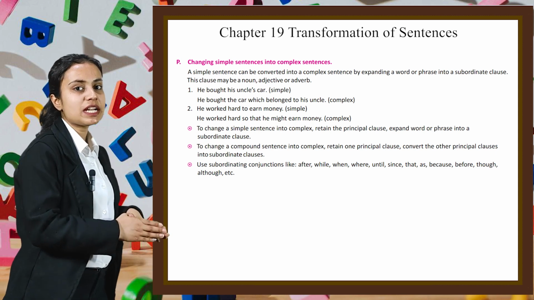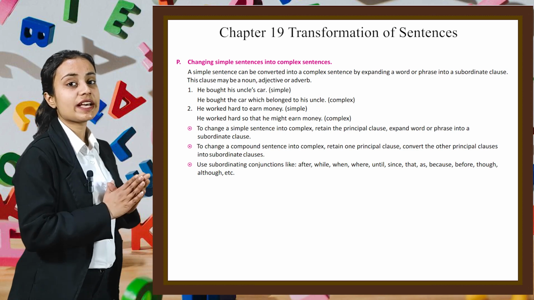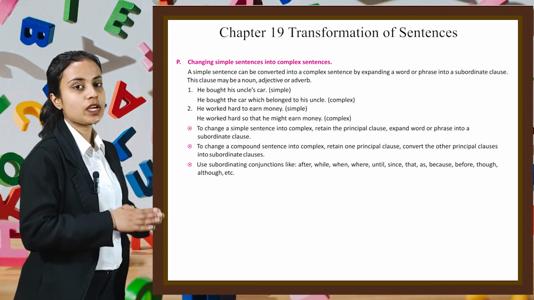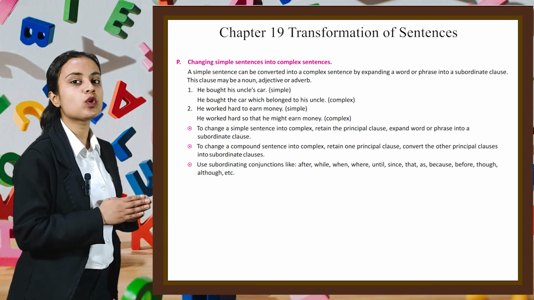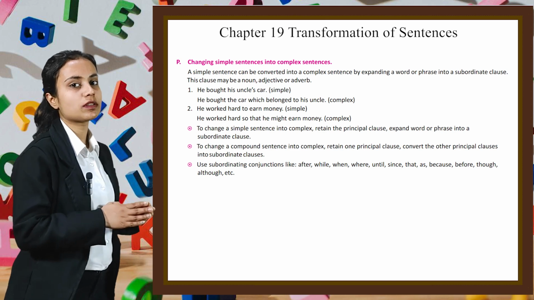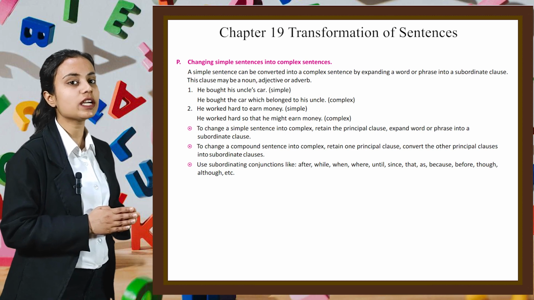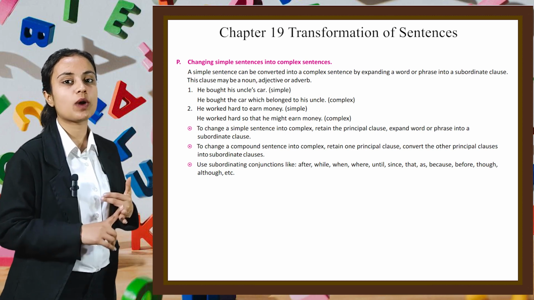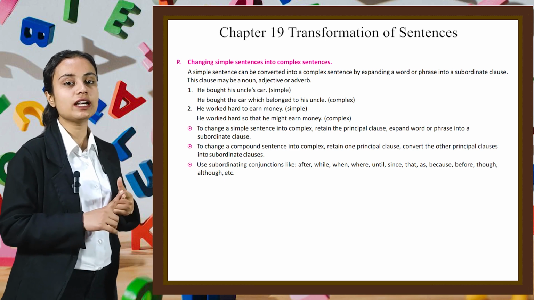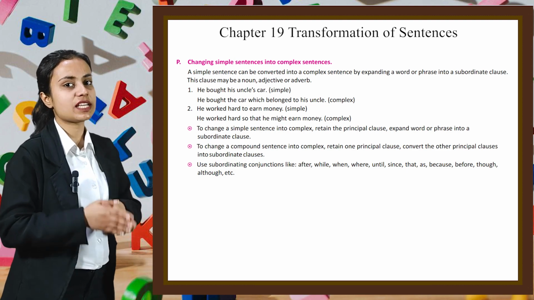Now, to change a simple sentence into complex sentence, retain the principal clause, expand word or phrase into subordinate clause. To change compound sentence into complex, retain one principal clause, convert the other principal clauses into subordinate clause. Use subordinating conjunctions like after, while, when, where, until, since, that, as, because, before, though, although, etc.